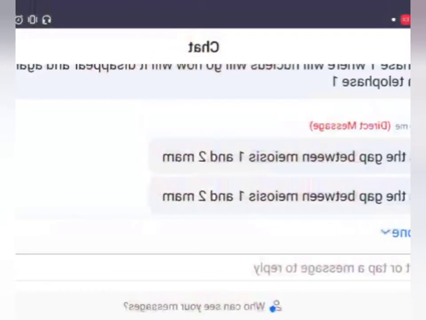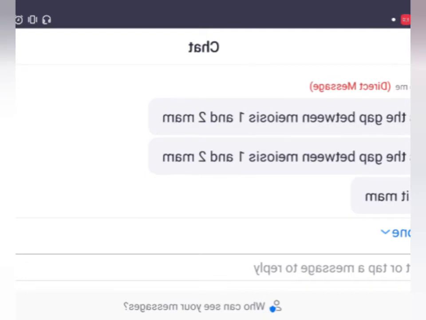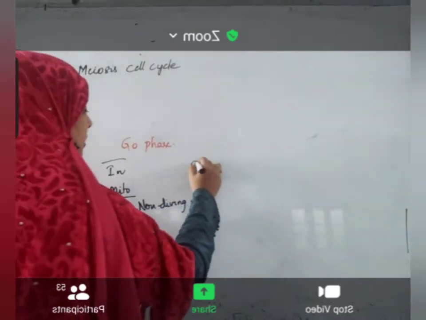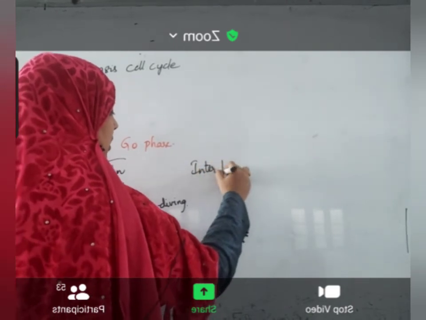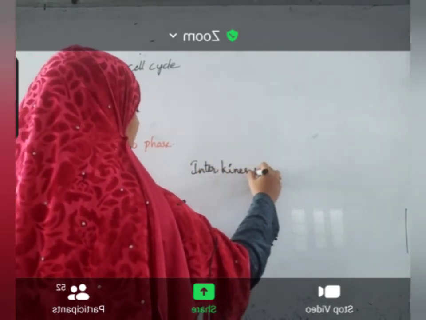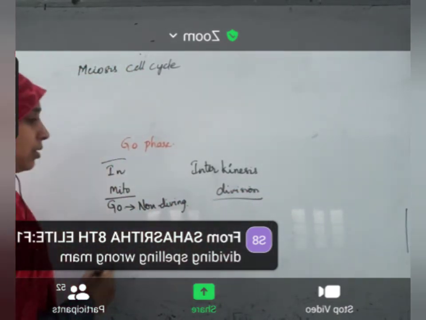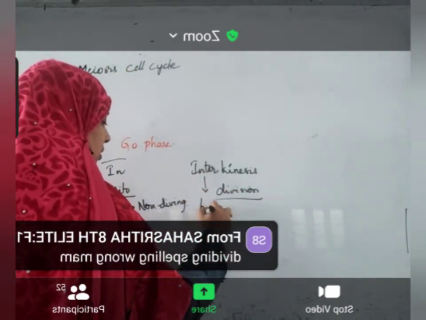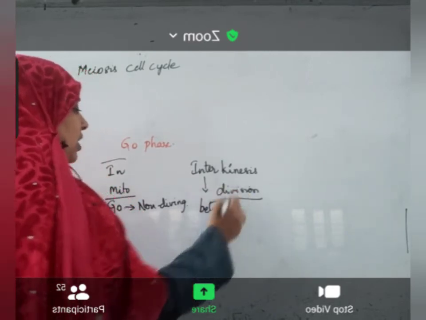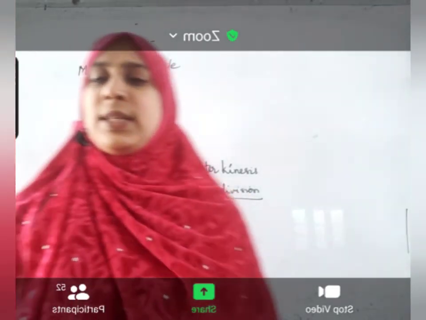And one more question from Rashmita. What is the gap between meiosis 1 and meiosis 2? It is called interkinesis. Inter means between, kinesis means division. Between division, there is a small gap called interkinesis.